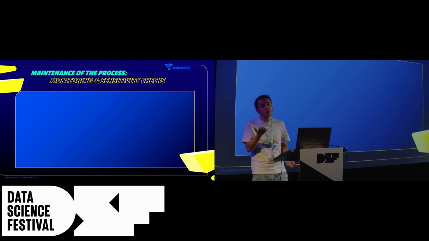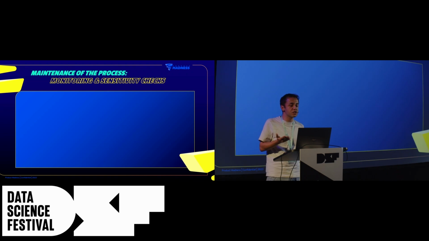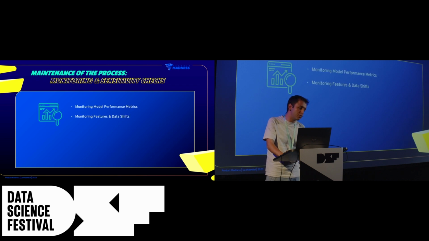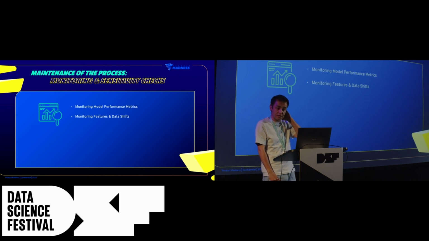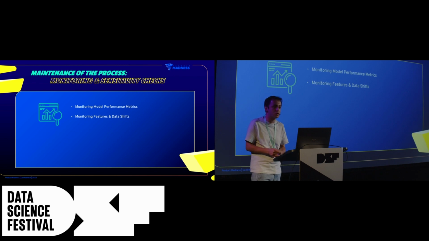We also take into consideration changing dynamics within the game or within the market. So first, we can check model performance metrics such as AUC or classification metrics. If we see some deterioration in the performance, then we can act on it.